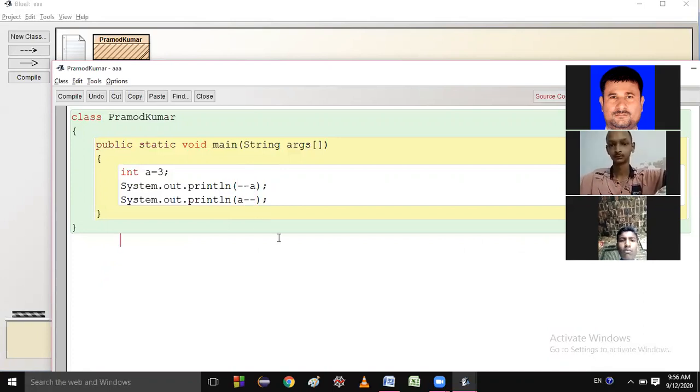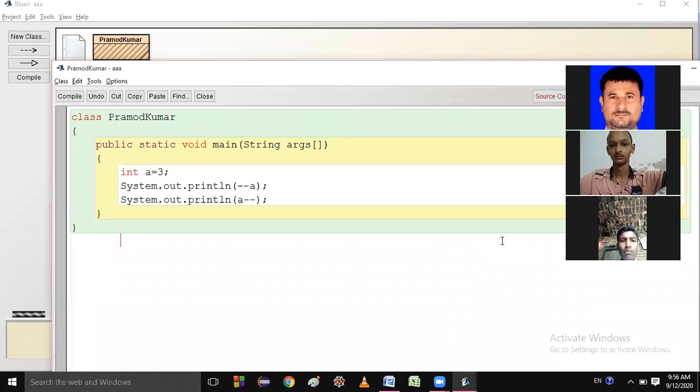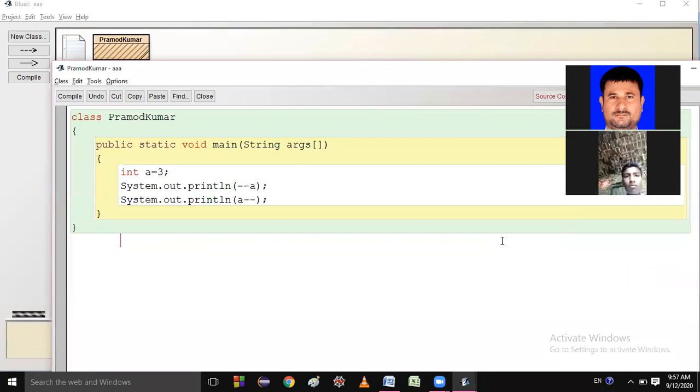I need an answer. Akhilesh, answer please. You are not saying anything. Your response is not good.